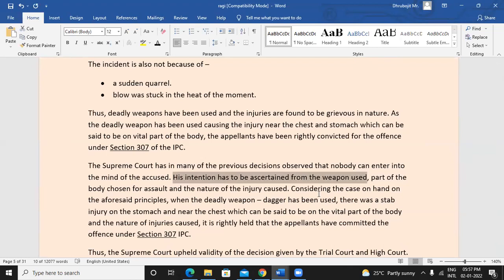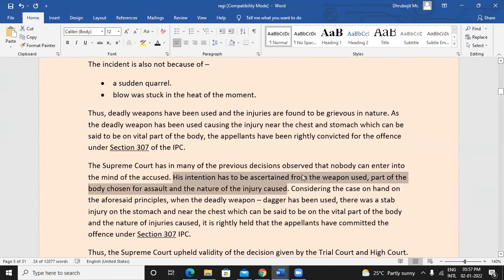Once something like this happens, we are left with these evidences, like what weapon was used, to what extent harm was caused, and which part of the body was targeted, right? Because we cannot read the mind of the person, we can try to make some conclusions based on these points.